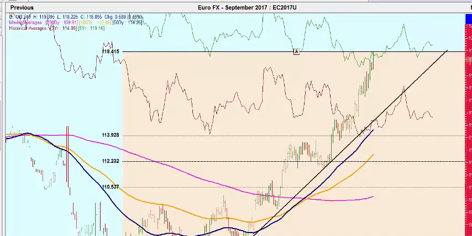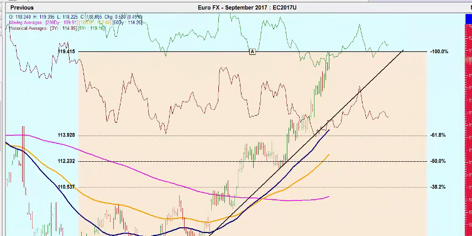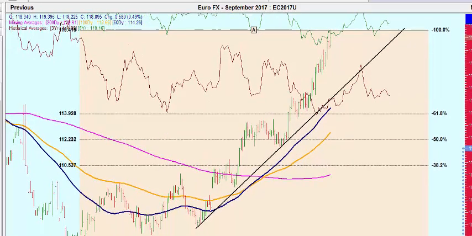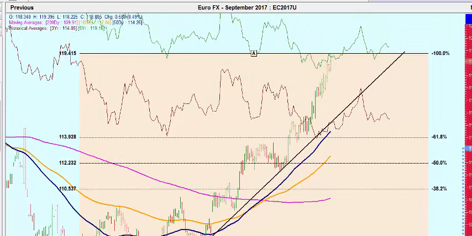So we won't be doing anything right now. We'll wait for a confirmation to confirm the setup, but there are a couple different ways to play a short in the Euro currency. The first and most obvious here is to short the Euro futures contract, which is 6EU7, $12.50 a tick. There's also a micro contract, M6E, so they'd be trading the M6EU7, and it's 1/10 the size of the standard contract.